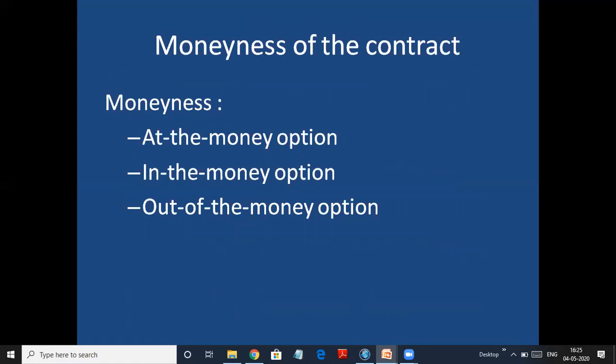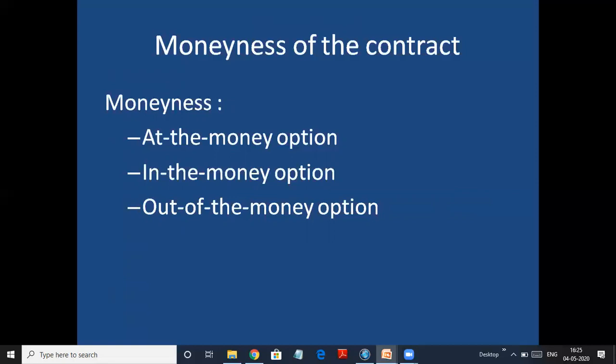We will be doing a few problems also on this. Now when I say moneyness of the contract, there are three things that you need to understand: at the money, in the money, and out of the money. If the option is at the money, means it is profitable, you should exercise that option. If it is in the money, means there is no profit, no loss, you are at BEP, so you decide what you want to do with the option. And if it is out of the money, that means the option is giving you losses. You should not exercise it. If you exercise, you will lose.